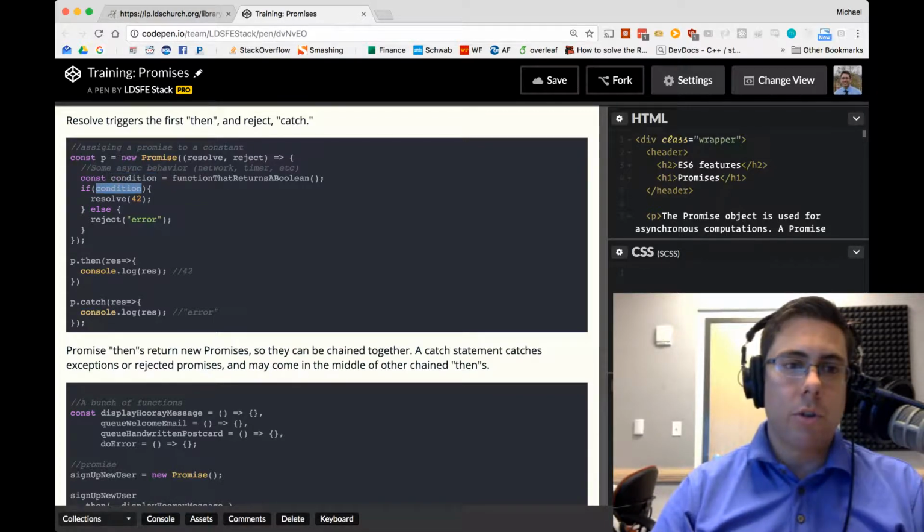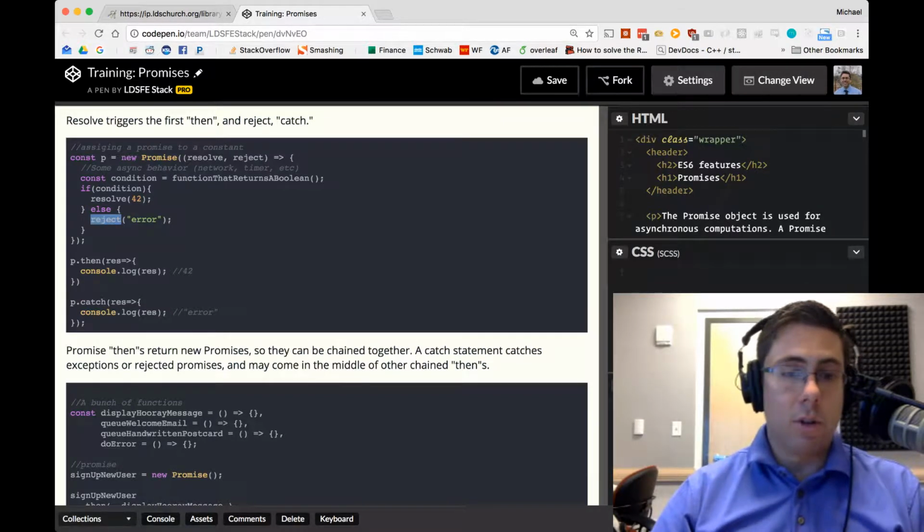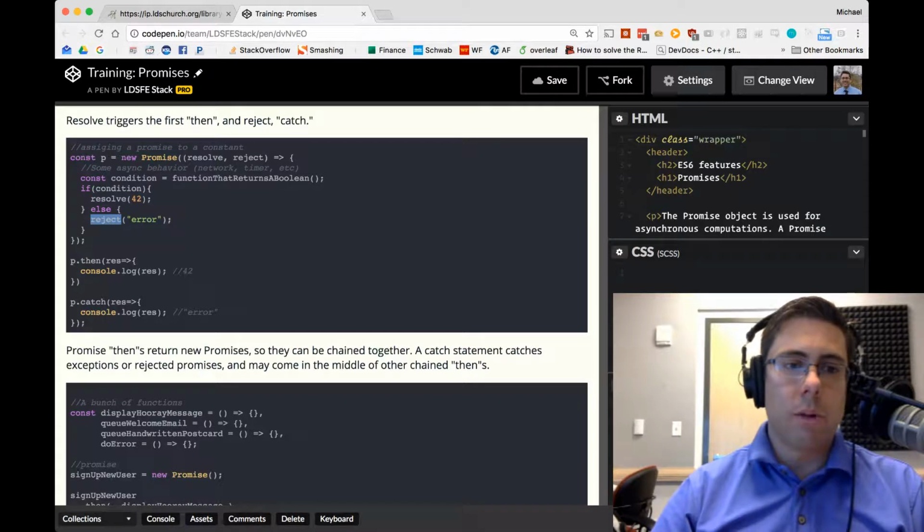If that condition is true, we'll call resolve, and we're going to pass resolve data. It's important: whatever data we've received from our communication, we want to pass that into resolve. Or if we just want to return success or true, we can pass that into resolve. And if that's not true, we'll pass a string error, and you can pass an actual error message, or you can reject the data. And when reject is called, if this condition is not true, this would trigger a catch.